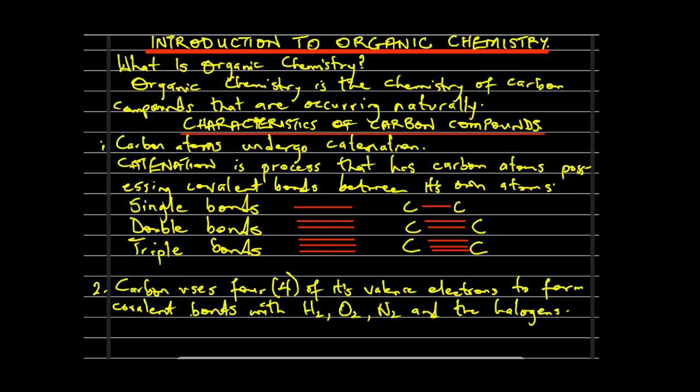So it has the capability of using 4 of its valence electrons. We will get to understand those in a very short period from now. We understand why it uses 4 of its valence electrons to form bonds. So let us go to the third characteristic now.